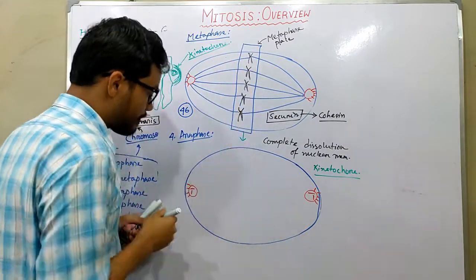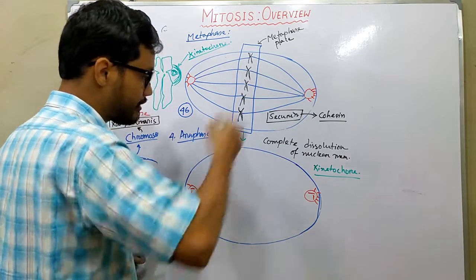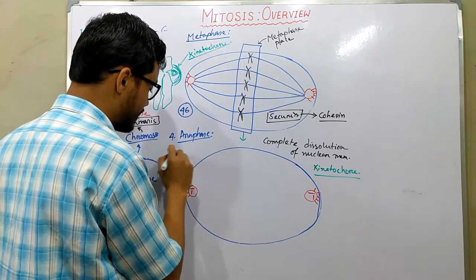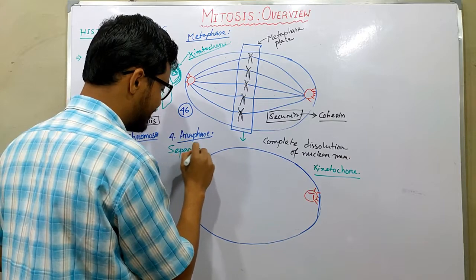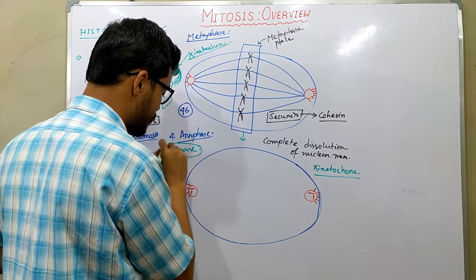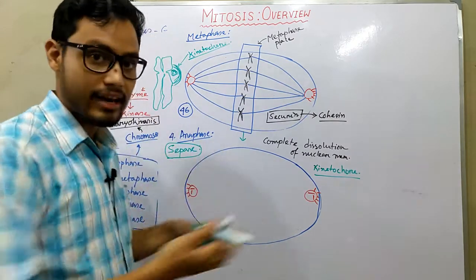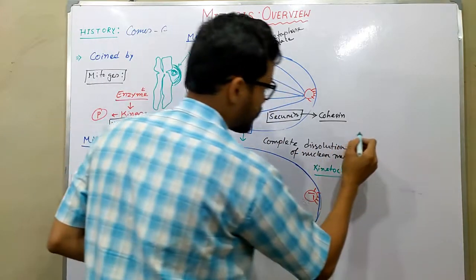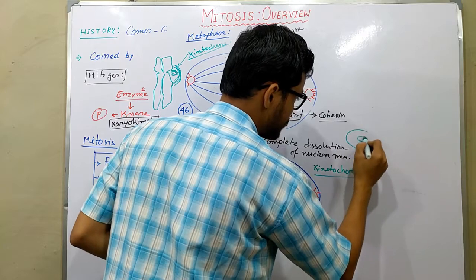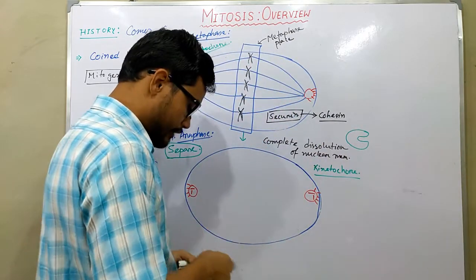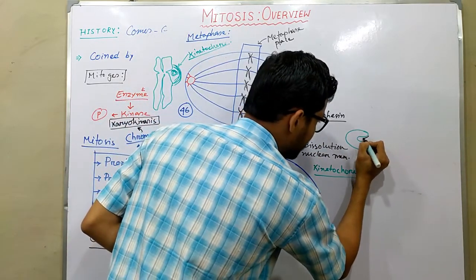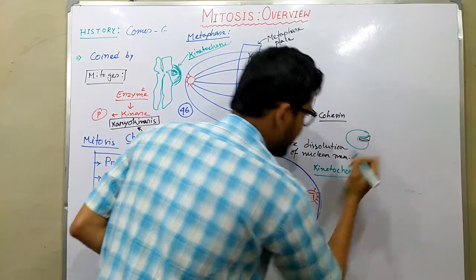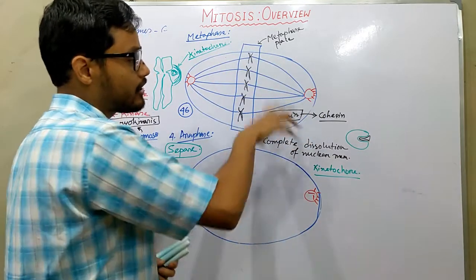But in anaphase, there is another enzyme known as separase. Okay, in this case, separase is now synthesized and secreted inside the cell, and it binds with the securin molecules, and it actually inhibits the function of securins.